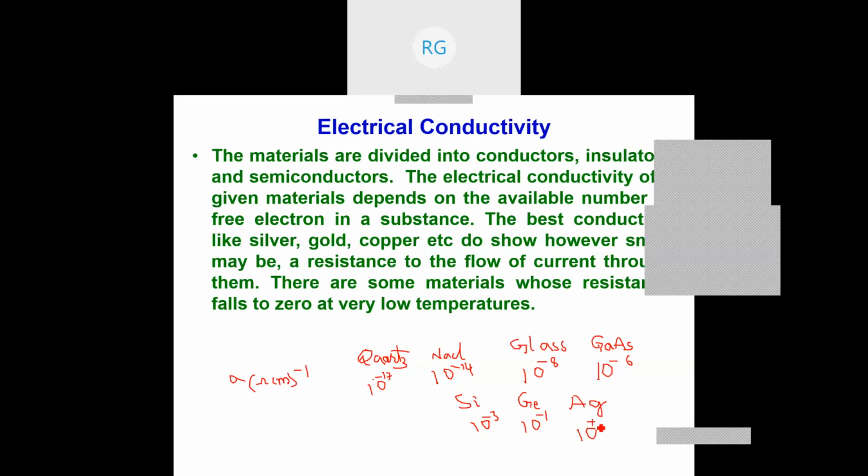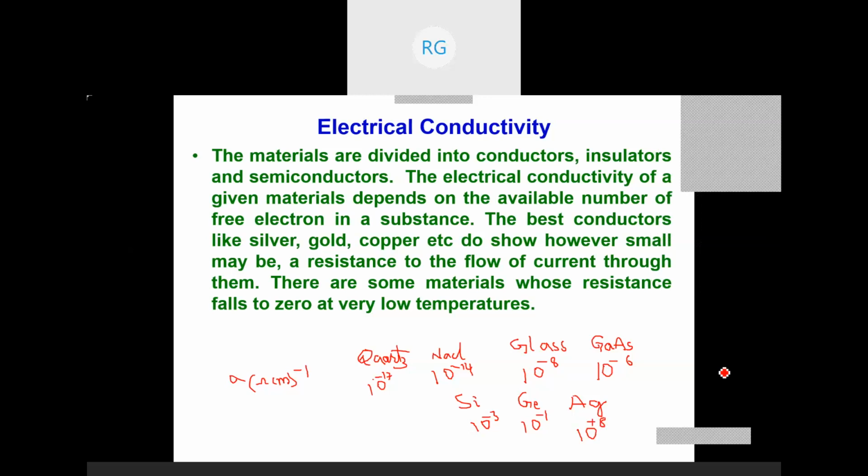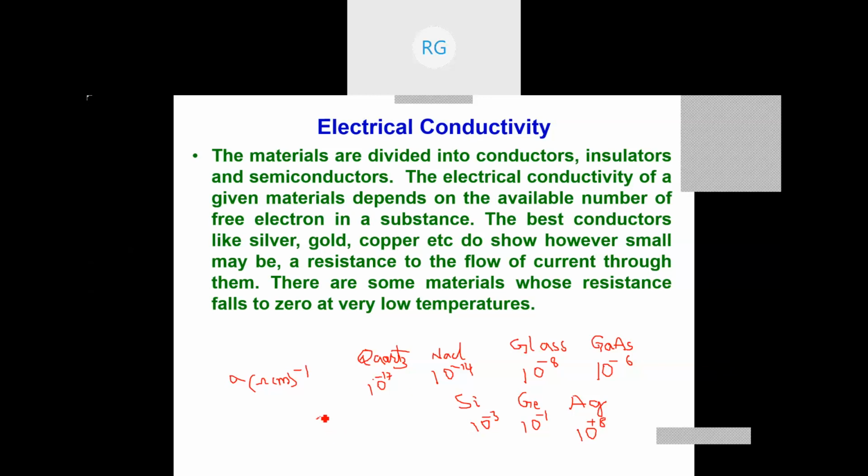So now we look at this: the conductivity of materials changes from a very, very low value to maybe 10 to the power plus 8, which is very high. There is a range, but nowhere is the resistivity 0 or the conductivity infinity. You know that rho is equal to 1 by sigma or vice versa.